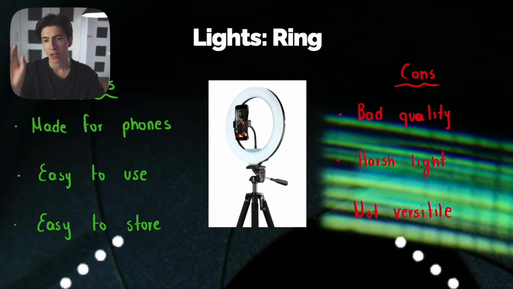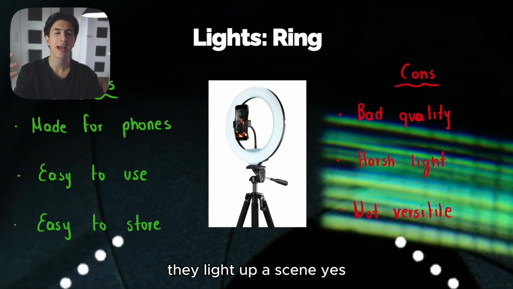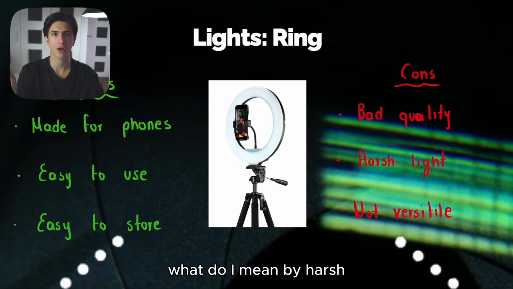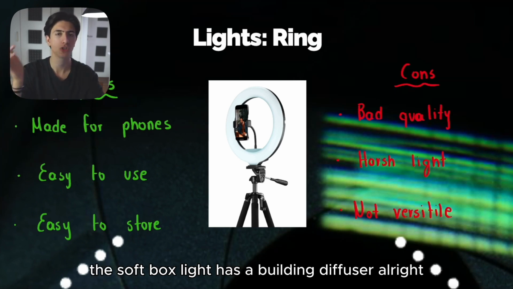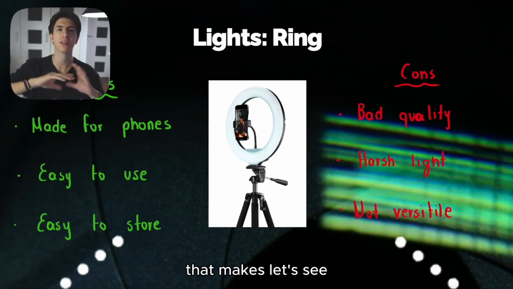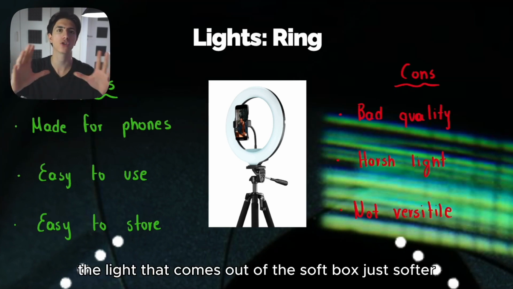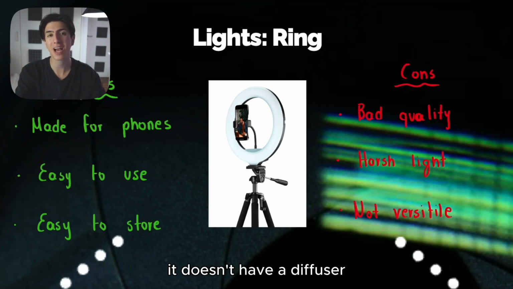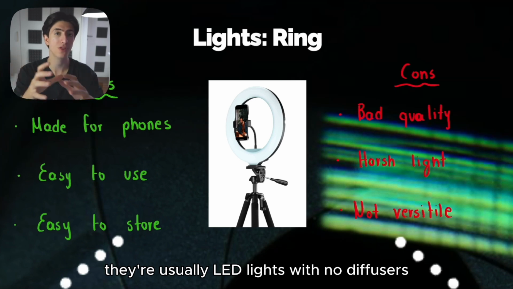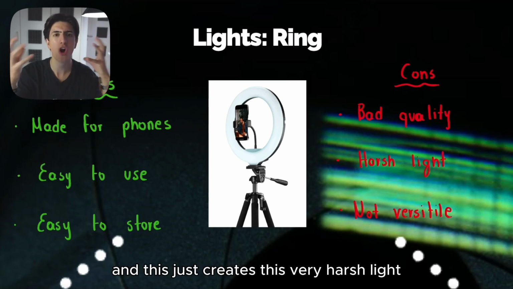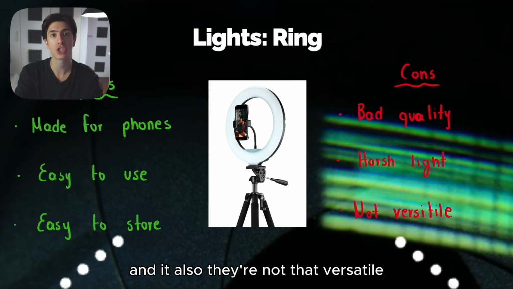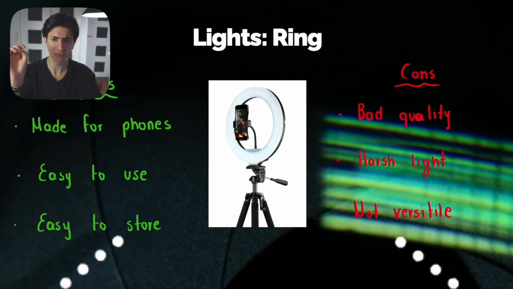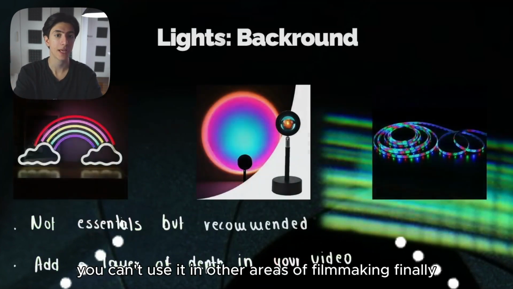What do I mean by that? They produce a very bad quality of light. They light up a scene, yes, definitely, but the quality of light is extremely harsh. What do I mean by harsh? It is not diffused. The softbox light has a built-in diffuser that makes the light that comes out of the softbox just softer. This is why it's called softbox. The ring light doesn't have a diffuser. They're usually LED lights with no diffusers, and this just creates this very harsh light. And also, they're not that versatile. You only light up specific scenes with the ring lights. You can't use it in other areas of filmmaking.